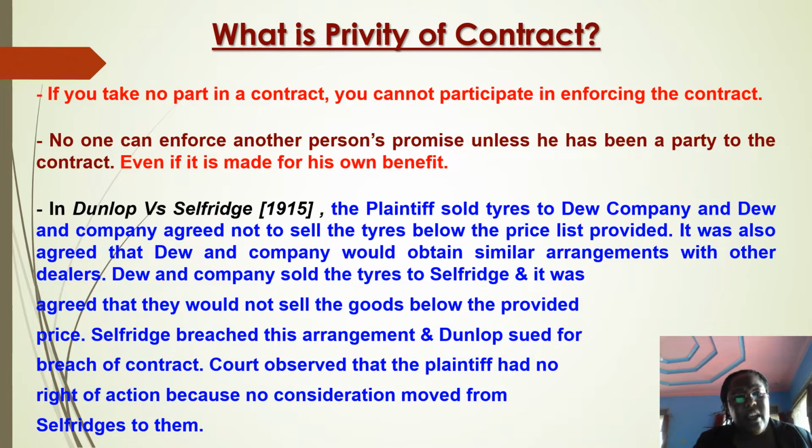The court observed that Dunlop could not enforce that contract against Selfridge because the contract was between Dunlop and Dew and Company. Selfridge was not a party to that price contract. The court observed that Dunlop had no right of action, and could not sue, because he did not give any consideration to Selfridge to bind Selfridge to the price requirements. So in this case, it's established that if you're not party to the original contract, you cannot enforce that contract against any other subsequent parties.